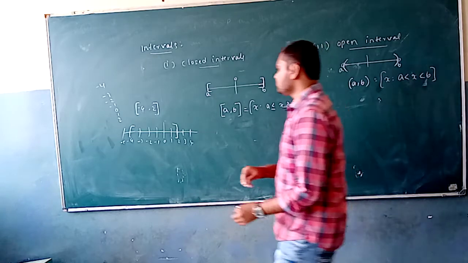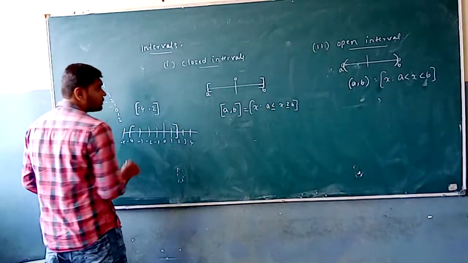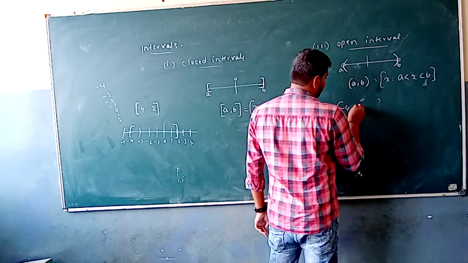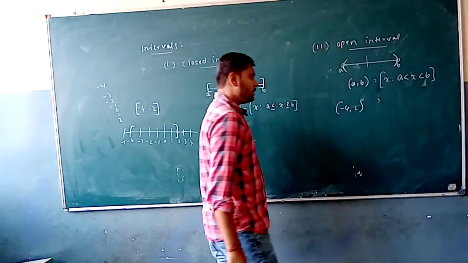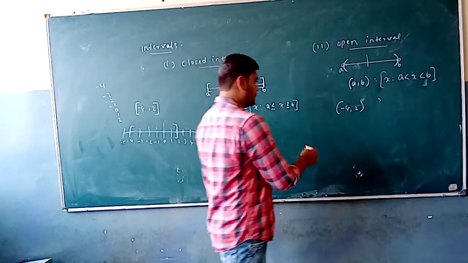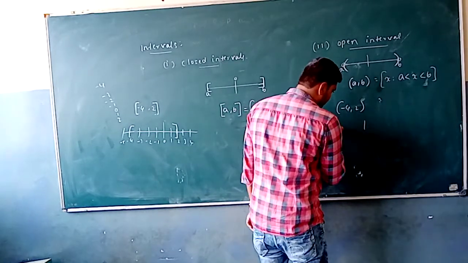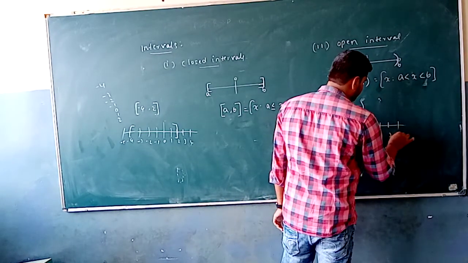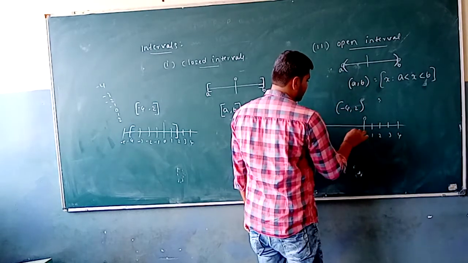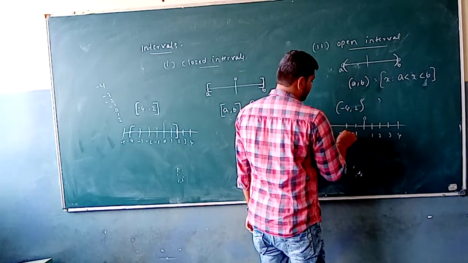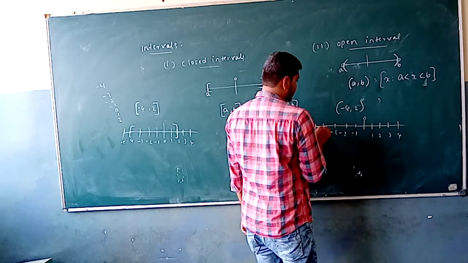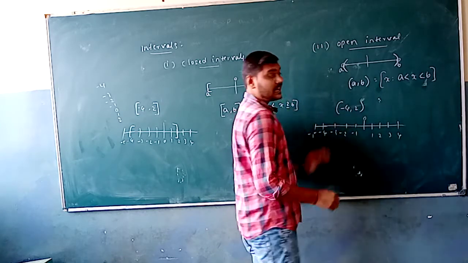So here again we have an example of an open interval of -4, 2. Suppose if you choose the number line like this: 1, 2, 3, 4. So it's going to be 0, -1, -2, -3, -4, and -5. Here the ending elements are not included.